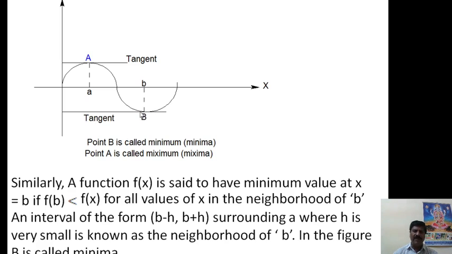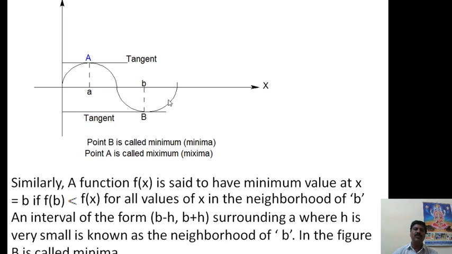A point is obtained by drawing a tangent to the curve. A tangent is nothing but a straight line that touches the curve at a single point. Therefore, point b is the lowest point.